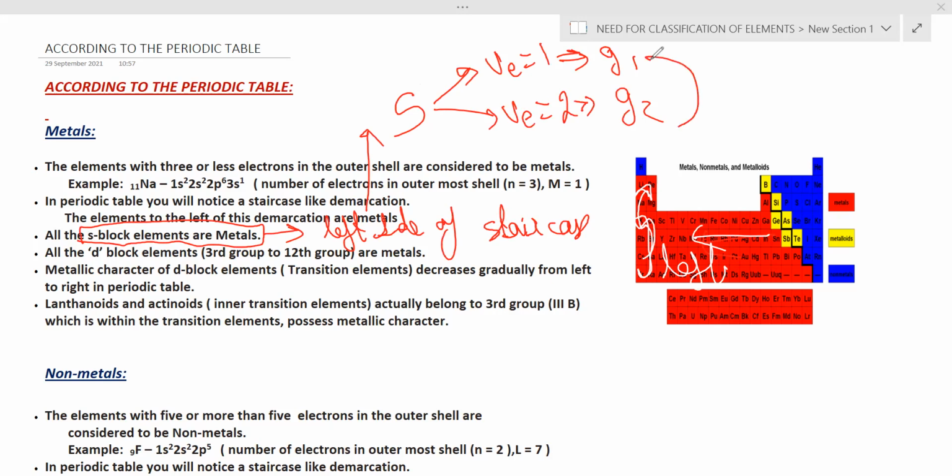By following both conditions, we can say S block elements are metals.